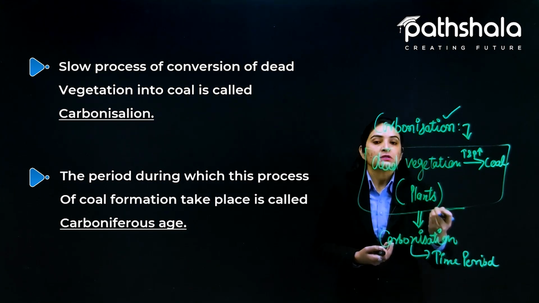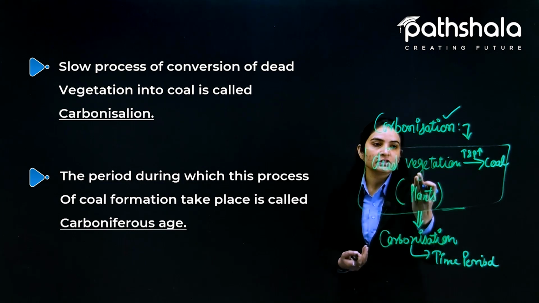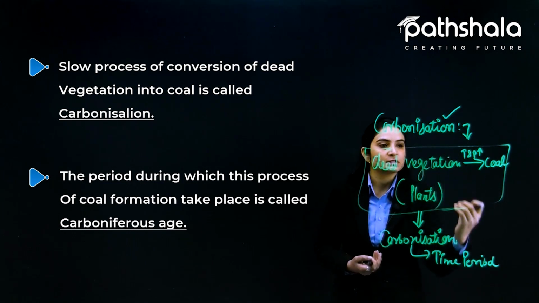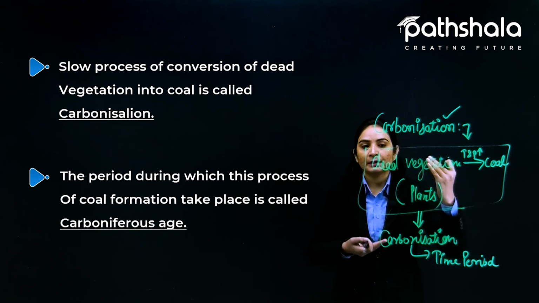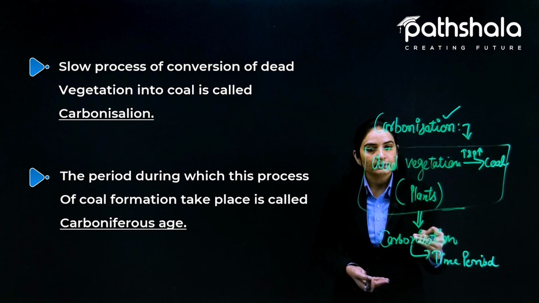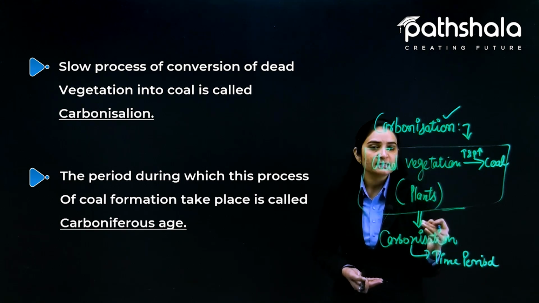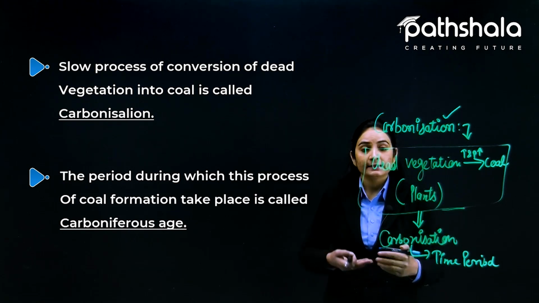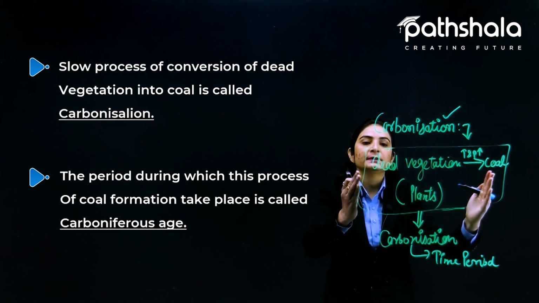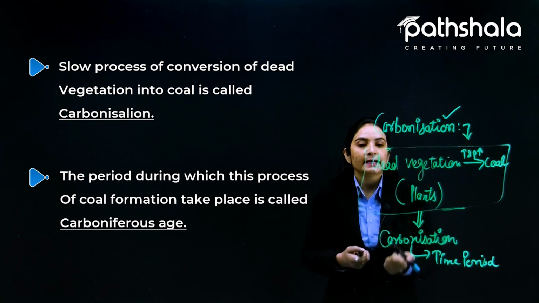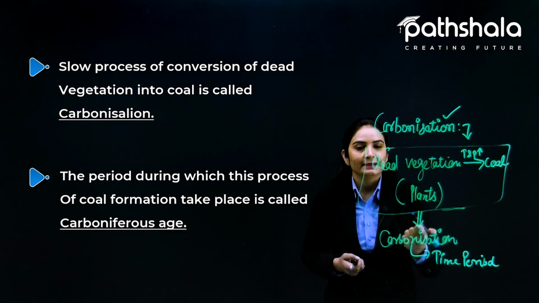Carboniferous age, sorry. So carbonization, dead vegetation undergoing for the conversion of coal from vegetation to coal under extreme condition of temperature and pressure under the earth crust. And the process is named as carbonization and the time period for the formation, इसको process को complete होने में the time is required, that time is called as Carboniferous age. Fine.